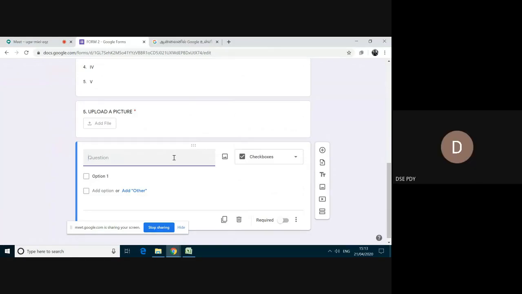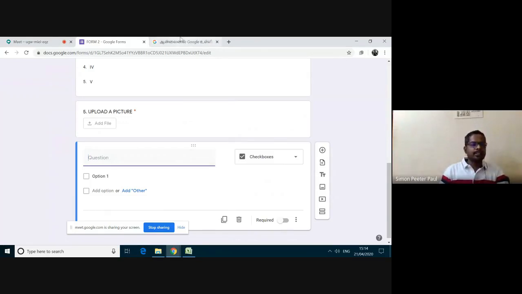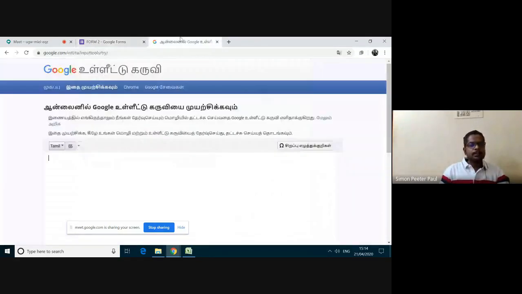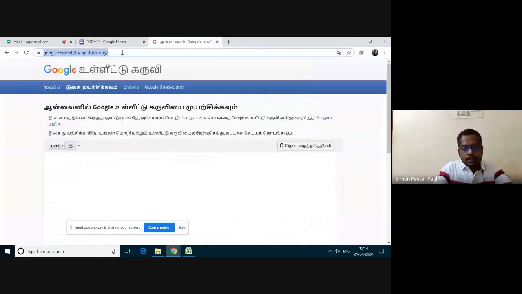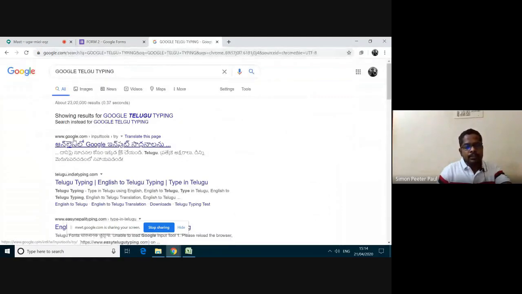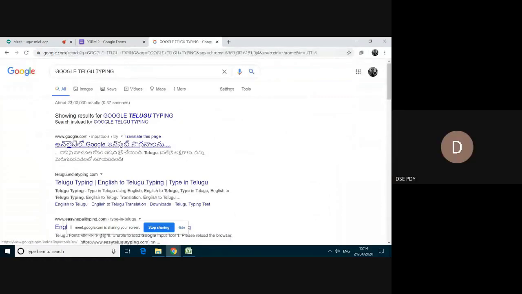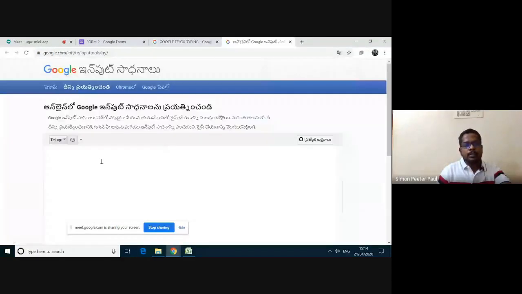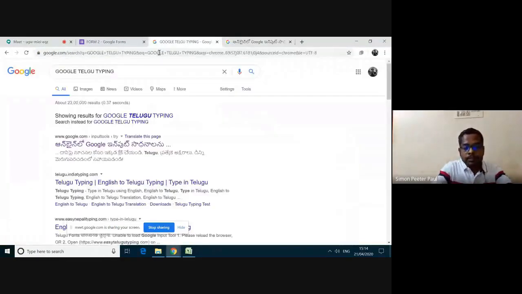Another question, I would like to do posters in Telugu. Someone from Yanam has asked. That one is here. You can do it like that. How I have copied here, like that you can type. Google Telugu typing, and click here. You can type. Okay, let me type.